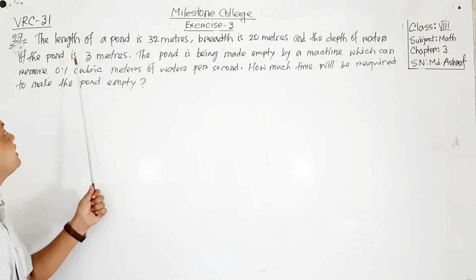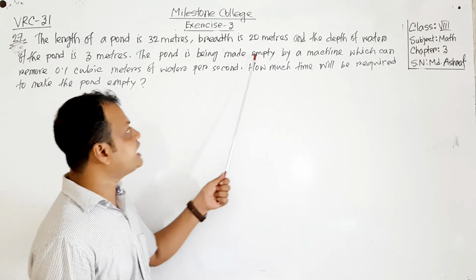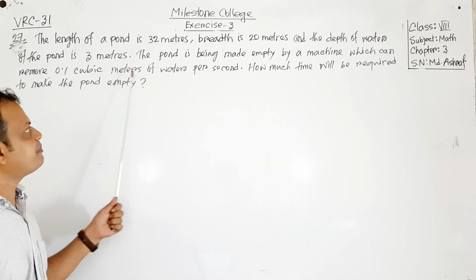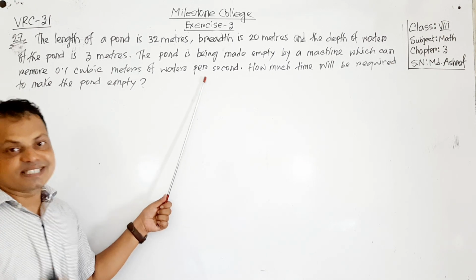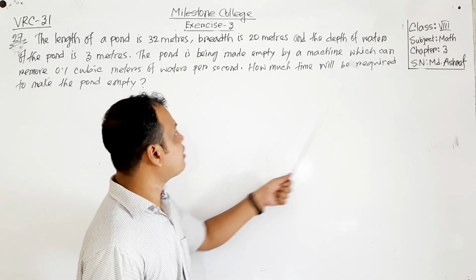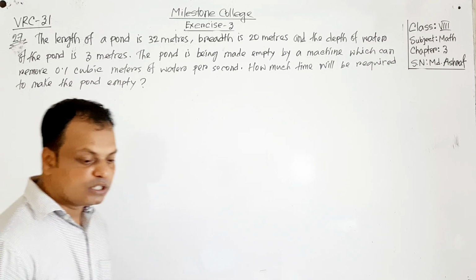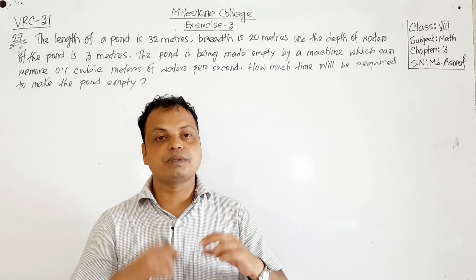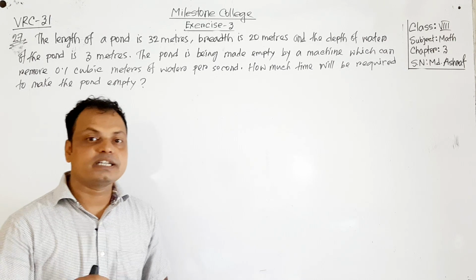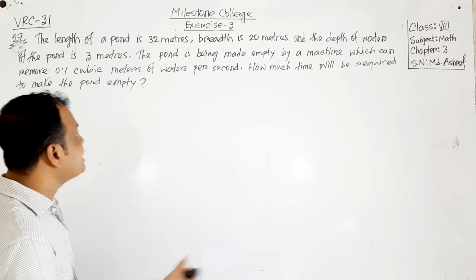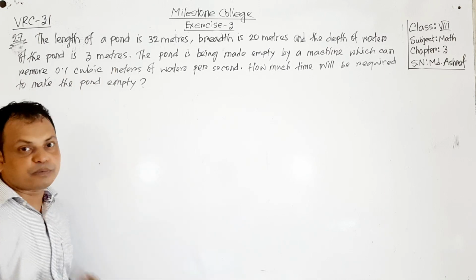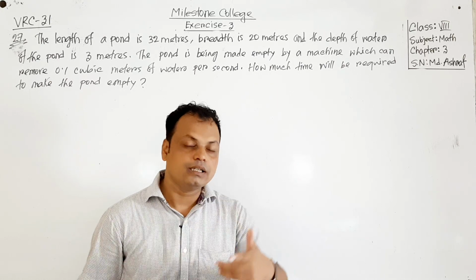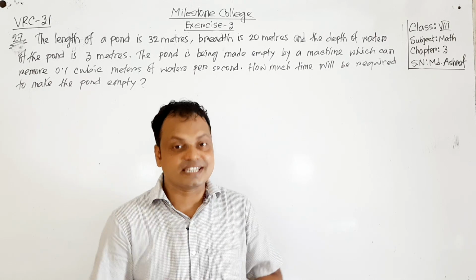That means length, breadth and depth is given. The pond is being made empty by a machine which can remove 0.1 cubic meters of water per second. Per second, that means in 1 second. How much time will be required to make the pond empty? So there is a pond, and the length, breadth and depth of the pond is given. On that pond, in 1 second a machine can remove 0.1 cubic meter of water. If this pond is being made empty, then how much time will it take? So you have to find this.